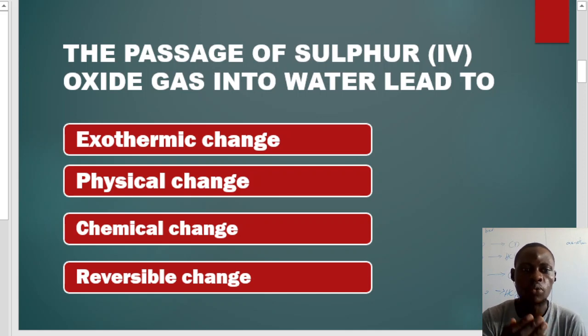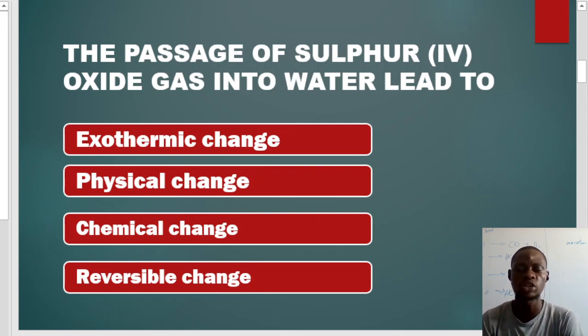But here, they are only asking you whether this kind of reaction is a chemical change or a physical change. That is the major thing they are asking you here. So, the passage of sulfur 4 oxide gas into water leads to what? A chemical change, because sulfur oxide is going to react with water to produce an acid. Are we together? That is the first question.